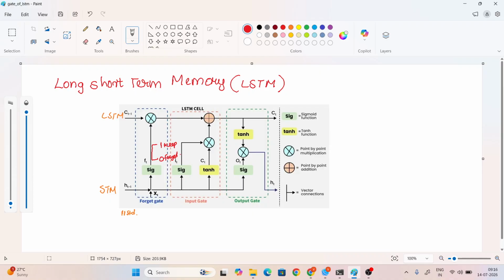In which one will you forget, the ninth mark or the 10th mark? Which one do you keep and which one do you remove from here? Ninth mark, because it's not important. So you just keep the 10th mark. But in the forget gate, we only forget the value, only the content.